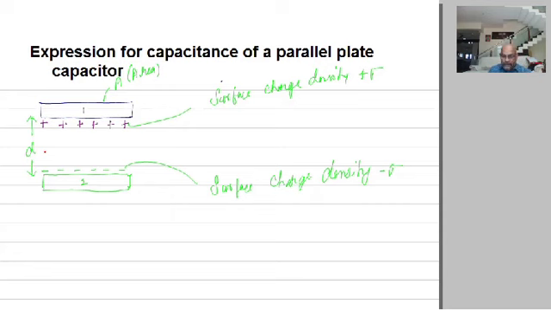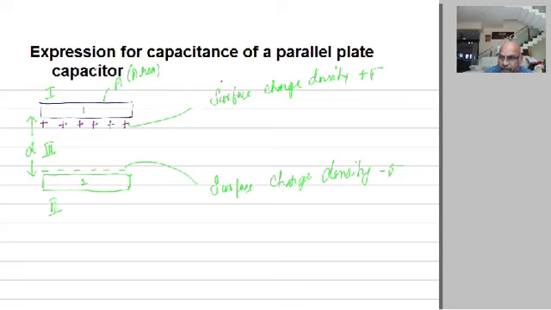Now I will call this region as region number 1, this region as region number 2, and this region as region number 3. 1, 2, 3. Okay, say region number 1.